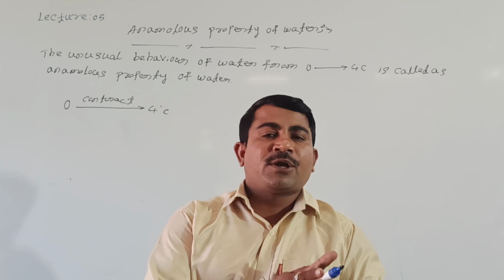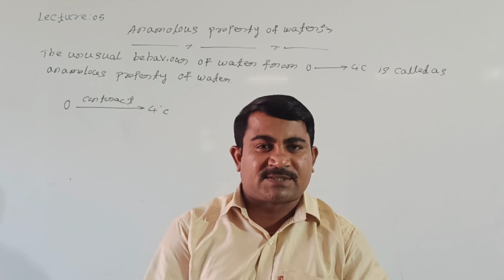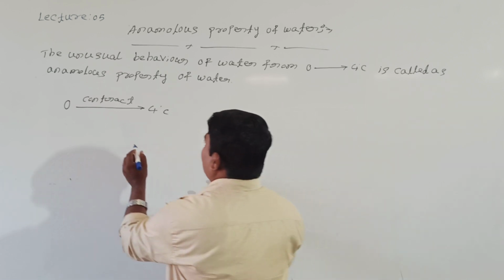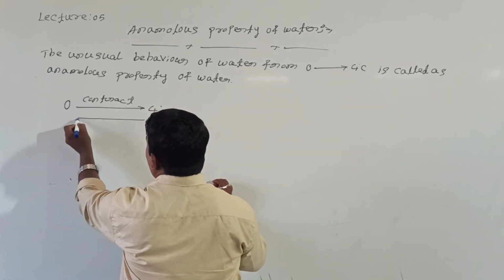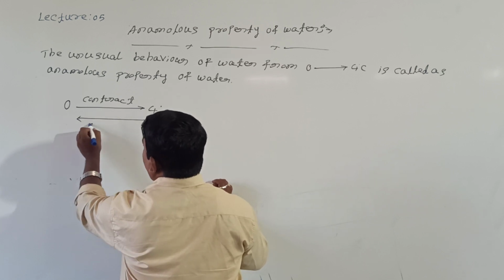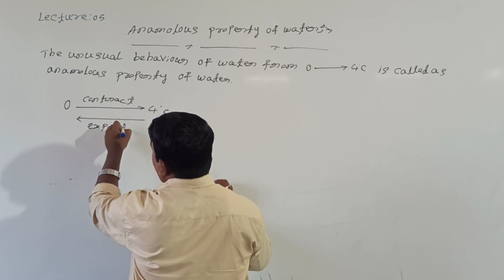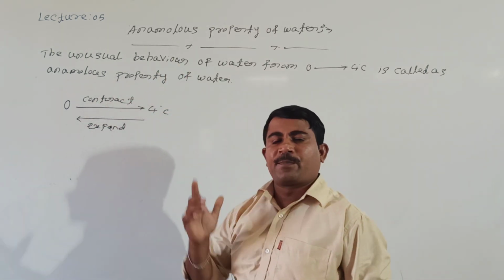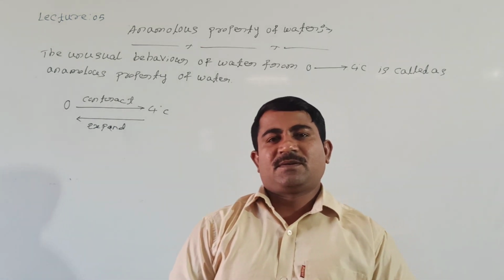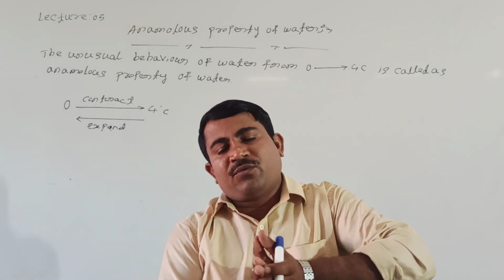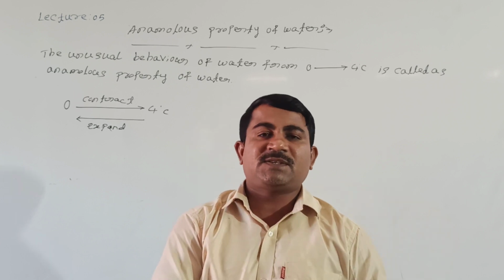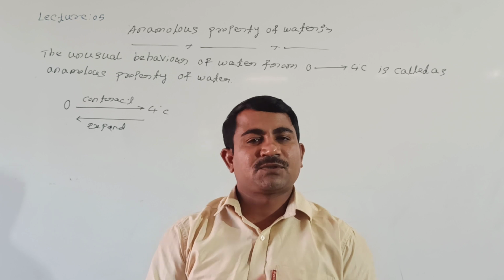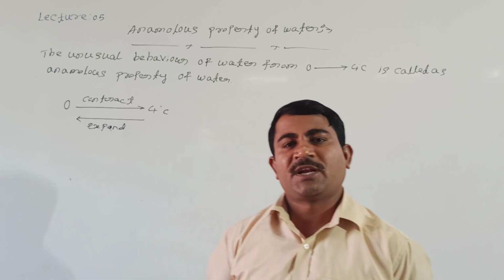But when water cools from 4 to 0 degrees Celsius, it expands. What did I say? When water cools from 4 to 0 degrees Celsius, it expands. This property we call anomalous property of water. When it cools from 4 to 0 degrees Celsius, hydrogen bond breaking takes place. So it expands.